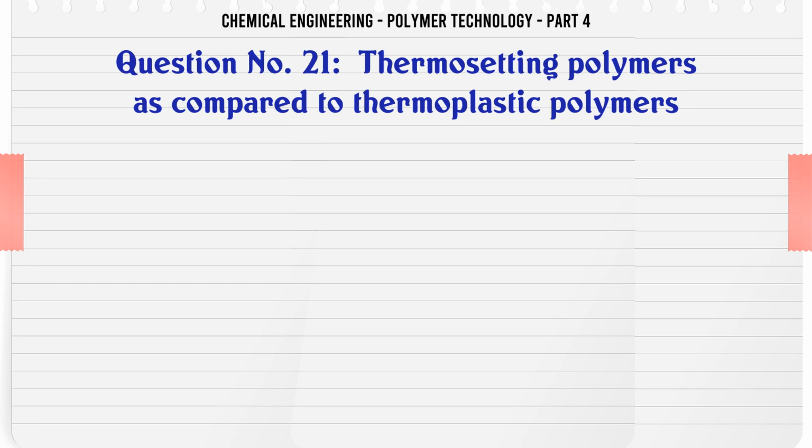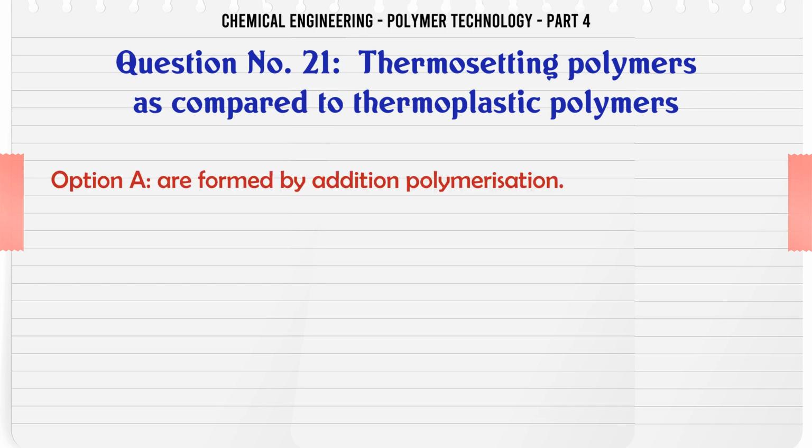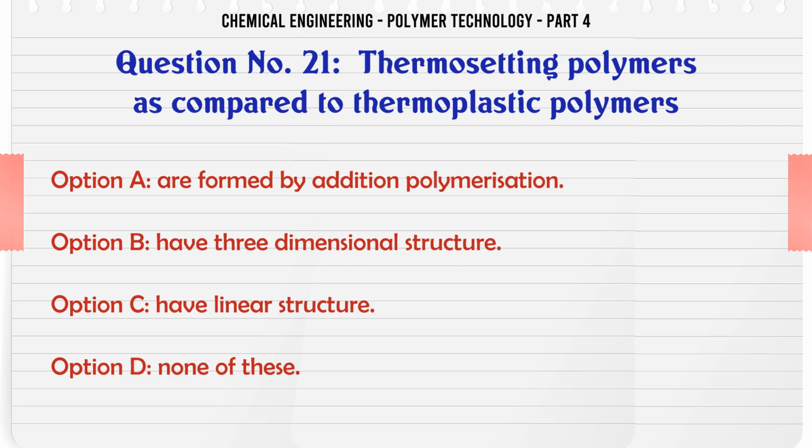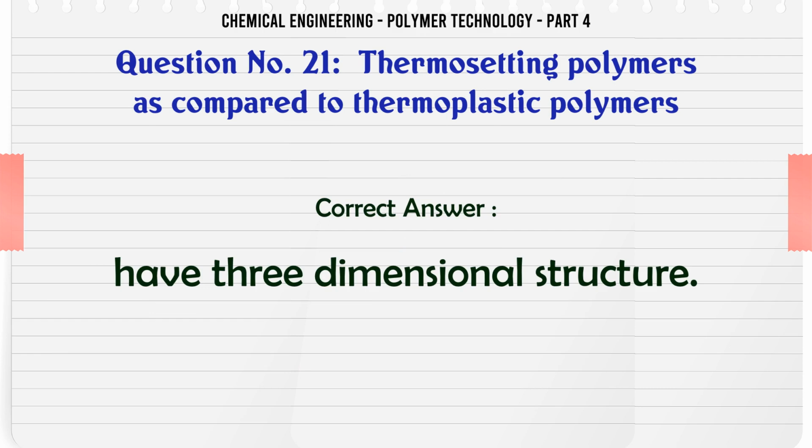Thermosetting polymers, as compared to thermoplastic polymers, A. are formed by addition polymerization, B. have a three-dimensional structure, C. have a linear structure, D. none of these. The correct answer is have a three-dimensional structure.